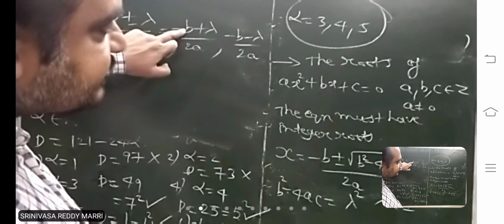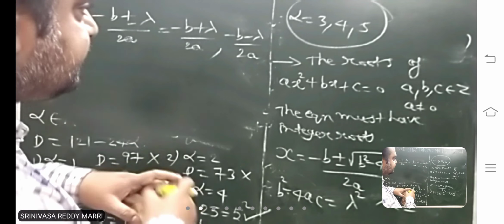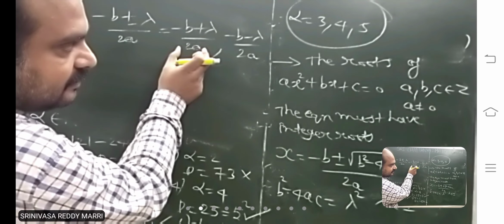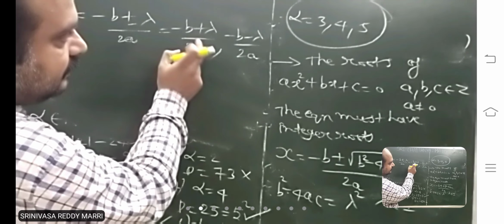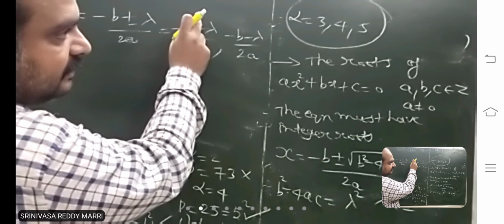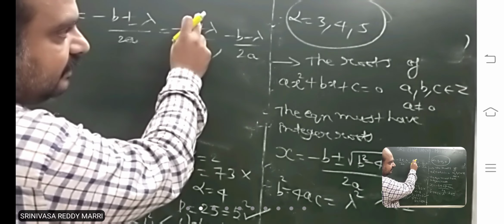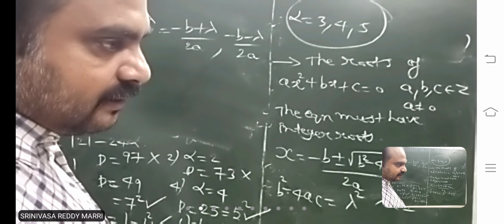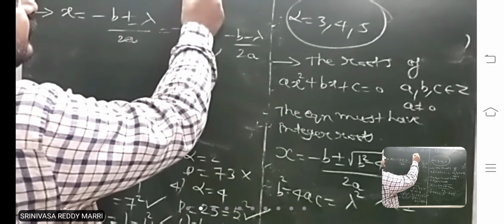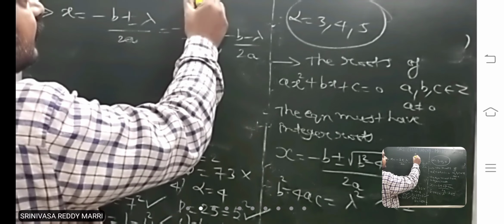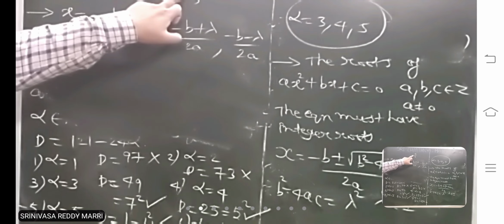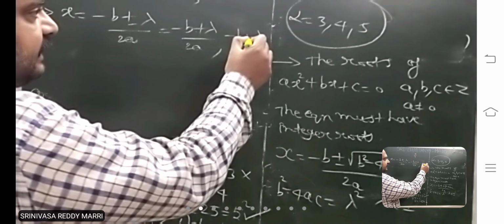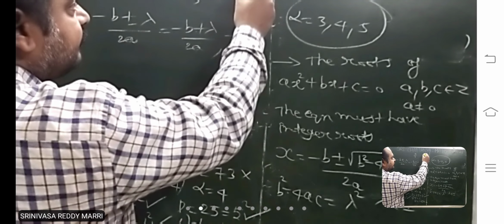They are rational, you can say, but if they are integers, then minus b plus lambda must be a multiple of 2a. Correct or not? Here above 4 is there, below 3 is there. They are integers? No, no. Look at it. If you have calculated and got a root like this, it is an integer. Similarly, suppose you calculated and got something like 5 by 2. Is this an integer? No.